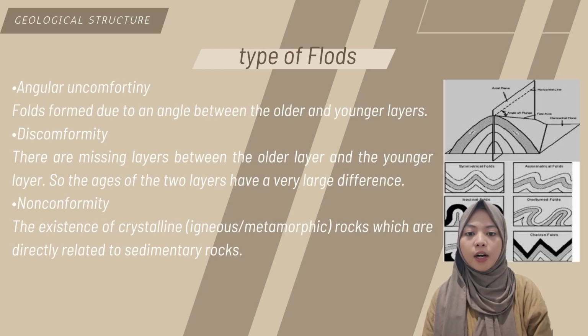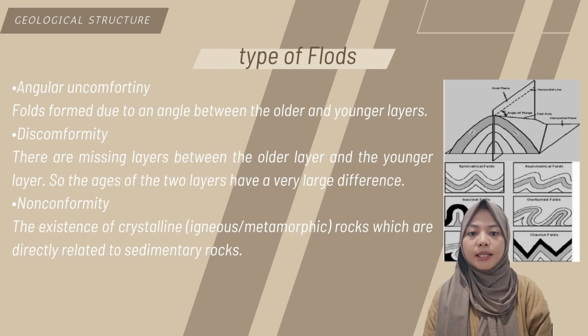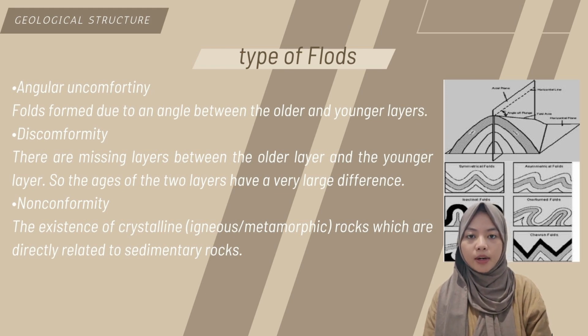Types of unconformities: angular unconformity, formed due to an angle between the older and younger layers. Disconformity: there are missing layers between the older layer and the younger layer, so the age of the two layers has a very large difference. Nonconformity: the existence of crystalline, igneous, or metamorphic rocks which are directly related to sedimentary rocks.